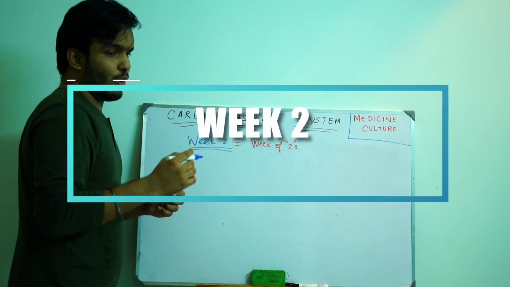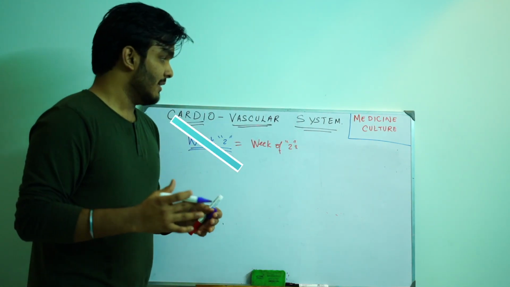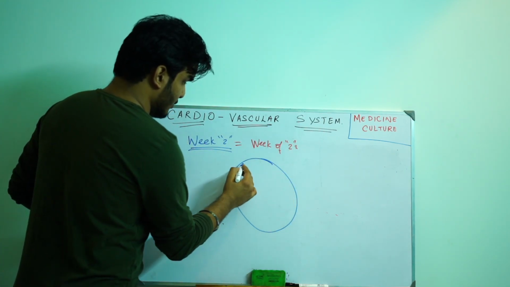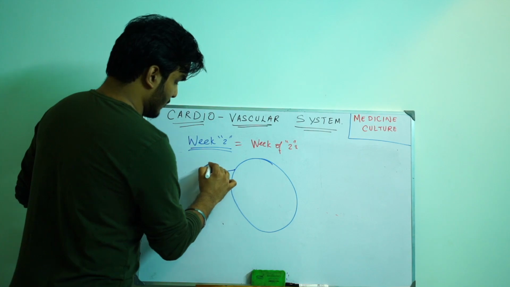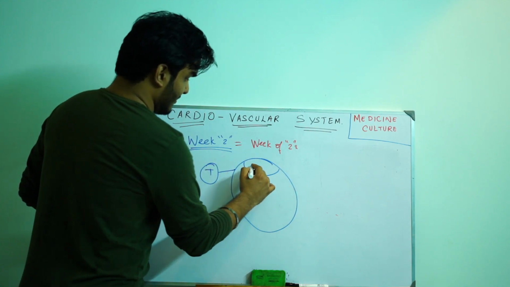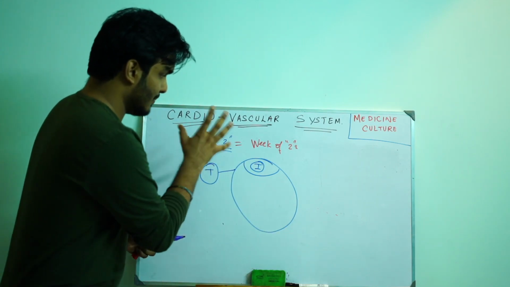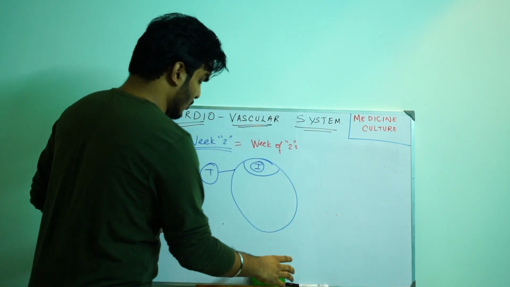So, let's see what changes are happening in the blastocyst. So once again, let's draw a blastocyst. As I told you, the outer layer will be a trophoblast, then the inner cell mass. This is the inner cell mass. So this blastocyst will undergo certain changes. So what are these changes?